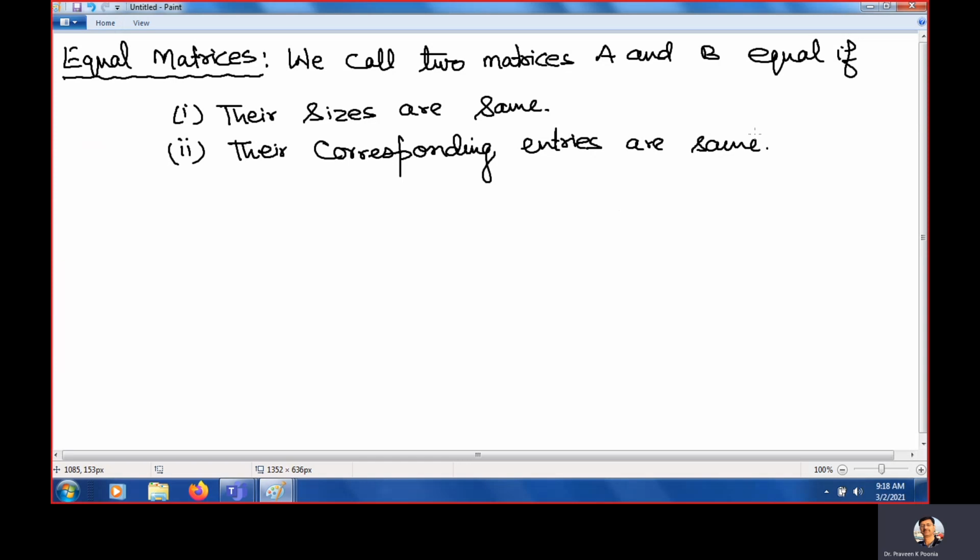These two conditions must be followed if we are saying two matrices are equal.